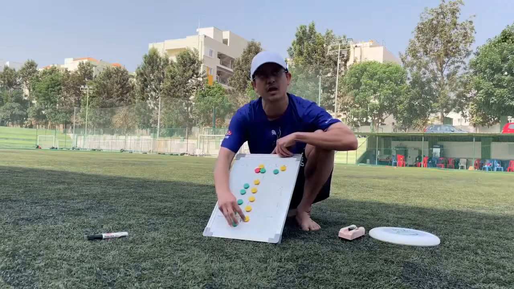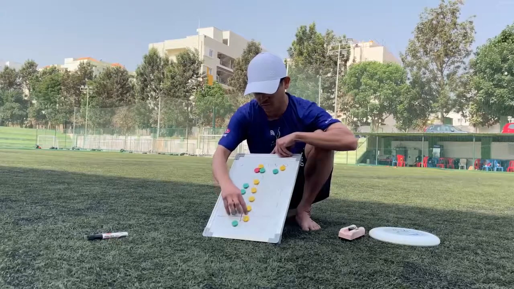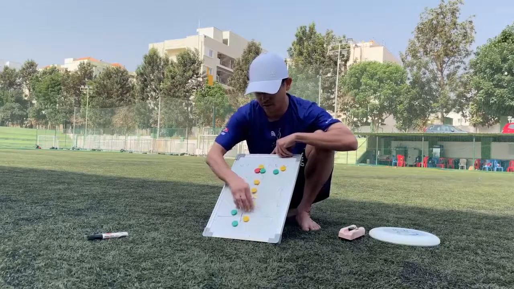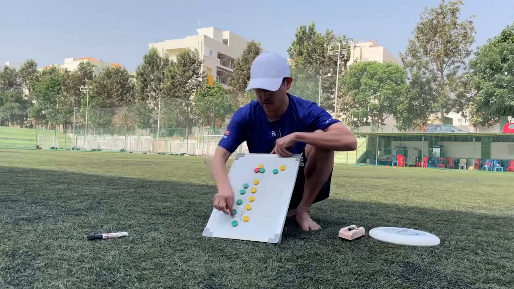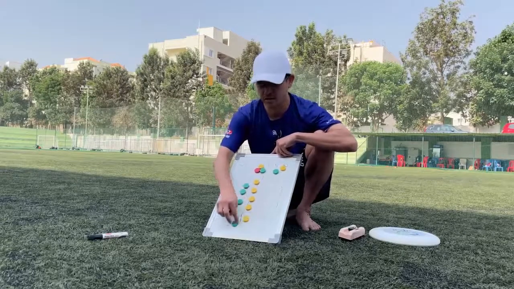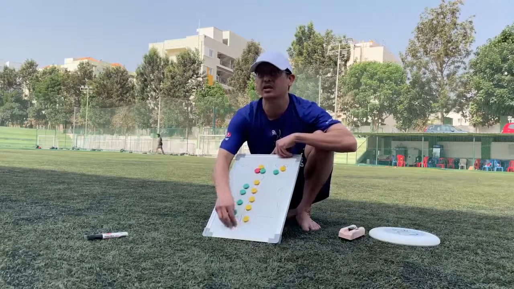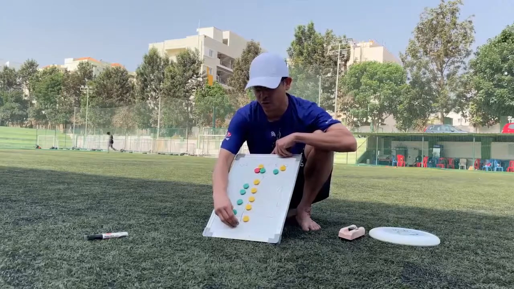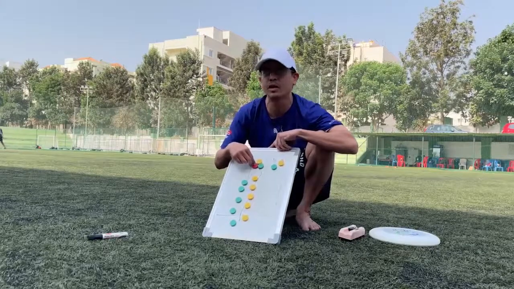Say someone is marking the last person in the stack. They form an imaginary triangle between the disc, or the person with the disc, themselves, and the person. This triangle's sides will keep on changing because it is a dynamic thing, but at most points, if you know where is your person and where is the disc, you will be able to defend your person better.